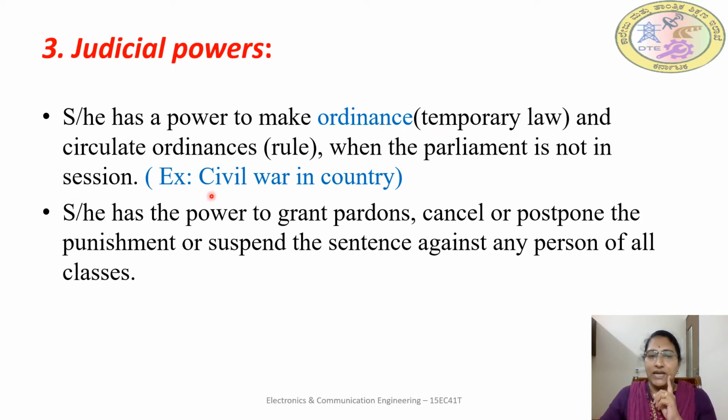Suppose in some cases, for example a civil war in the country, a war within the country, state to state, in such cases some rules have to be made immediately. In such a case, the president calls the parliament and commands it to make the rule temporarily. So that rule is called an ordinance. Just to have control over the government and to have peace in the country, some temporary laws are made, which we call an ordinance. So this power is with the president.